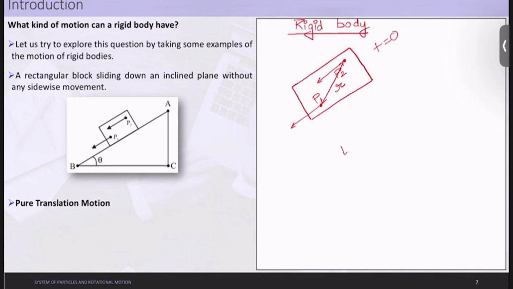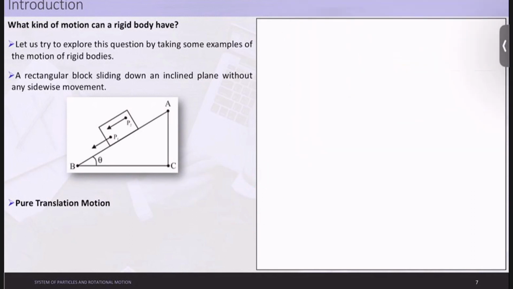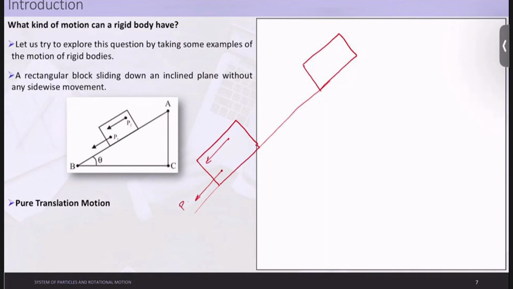Let us say at some time t equal to t1, this box reached a final location, from its initial location here. Then also the distance between both of them is the same. Then only we can say that the motion of a rigid body is being implemented.